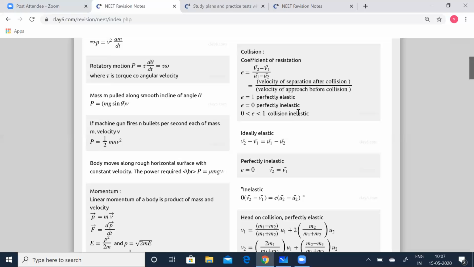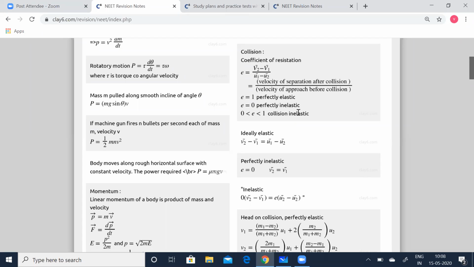Remember that. Ideally, in an elastic collision there is no loss of kinetic energy. Examples: collisions between atomic and subatomic particles are elastic collisions, and collision between two ivory balls can also be taken as an elastic collision.